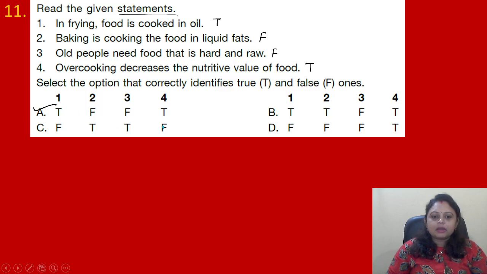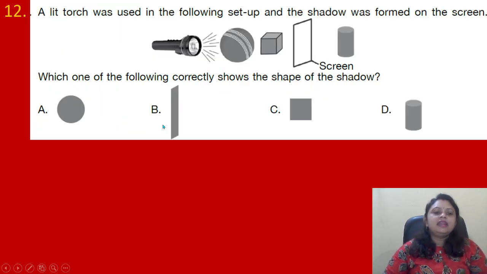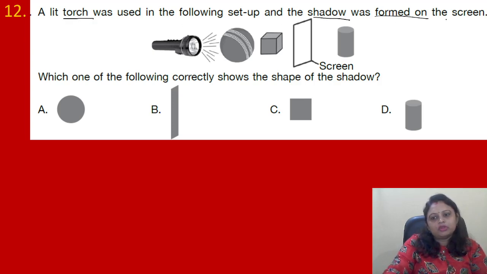Okay. Coming to the next question, a lit torch was used in the following setup and the shadow was formed on the screen. Which one of the following correctly shows the shape of the shadow? Four options, four shapes are given. So we have to find the shadow formed on the screen.